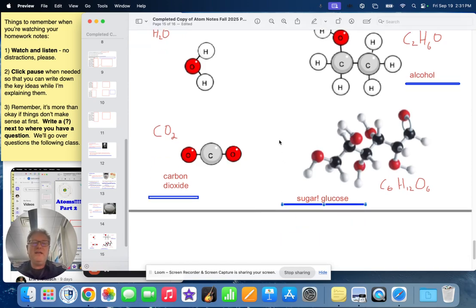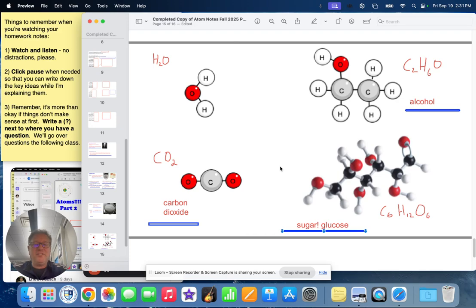So that's sort of the way that these atoms can be arranged to create molecules. And a whole bunch of molecules together we would call a compound. Sugar is a compound, alcohol is a compound, carbon dioxide, H2O, all compounds.